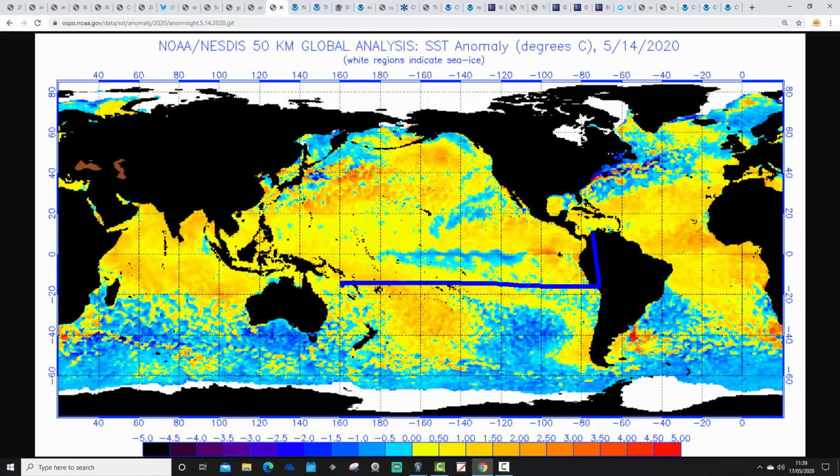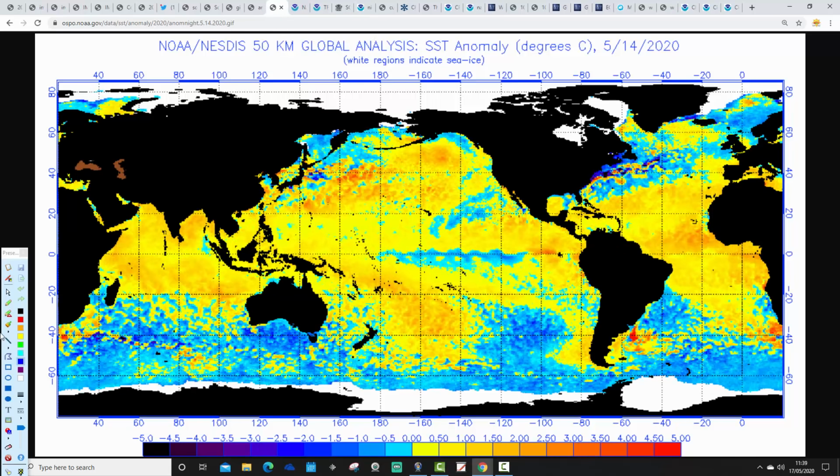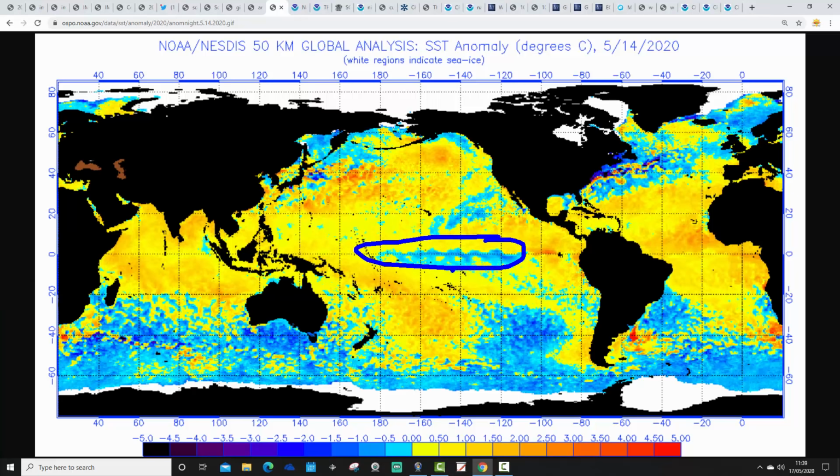So we have a very, very slight and weak signature of a weak La Nina there through the central part of the equatorial Pacific. Has that sort of cooled down any further from last week? I think it has actually. That has got a little bit more widespread and perhaps a little bit colder over the past week through that central part of the ENSO region. It still looks quite warm over towards the Peruvian side, interestingly. So this is more of a central based slight La Nina signature that we have there. It's very, very weak at the moment.